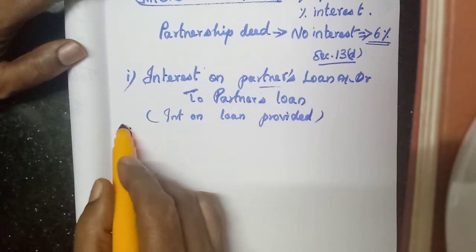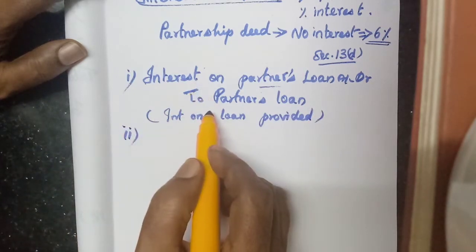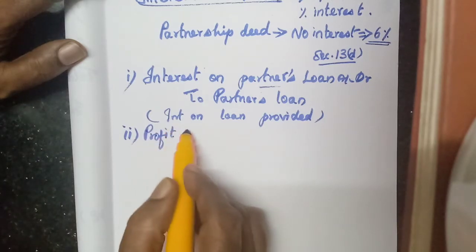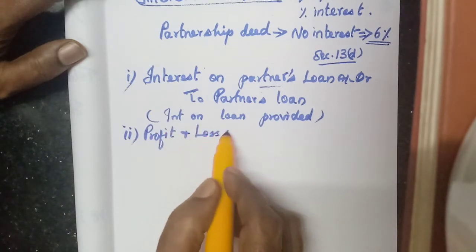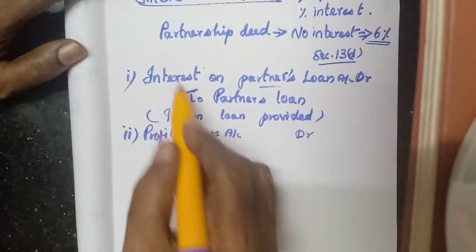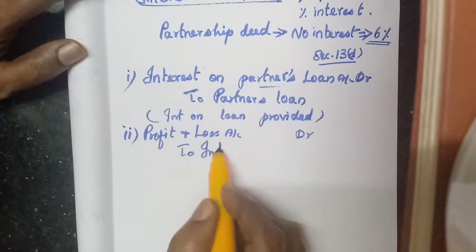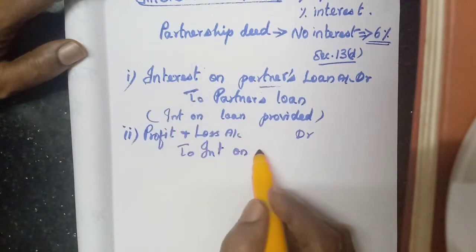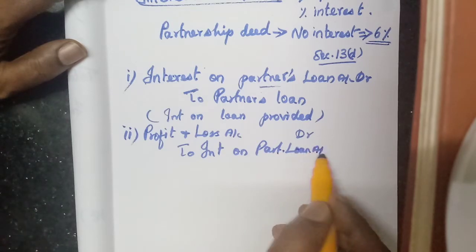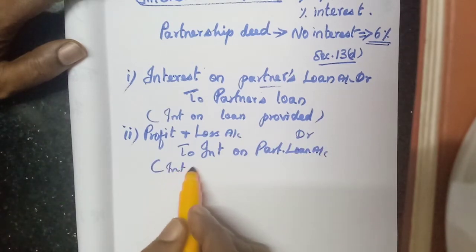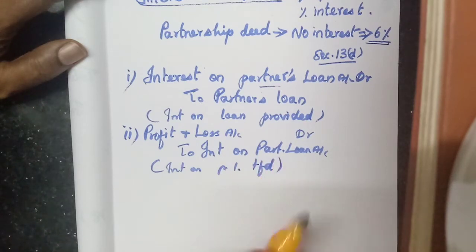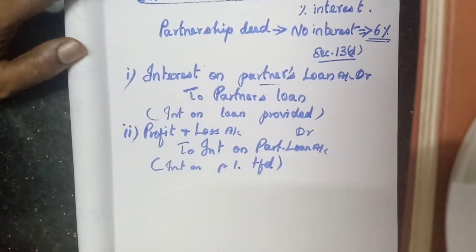And second journal entry, this should be transferred to profit and loss account. Since it is a loss, an expense, profit and loss account should be debited. What should be credited? Interest on partner's loan. We are transferring interest on partner's loan account, so we can write interest on partner's loan transferred. Okay, only two journal entries.